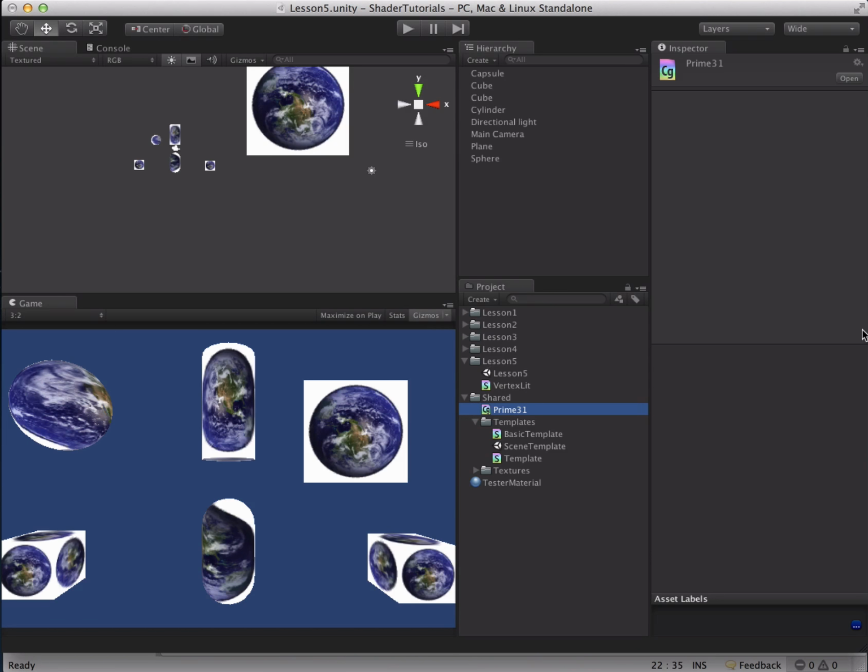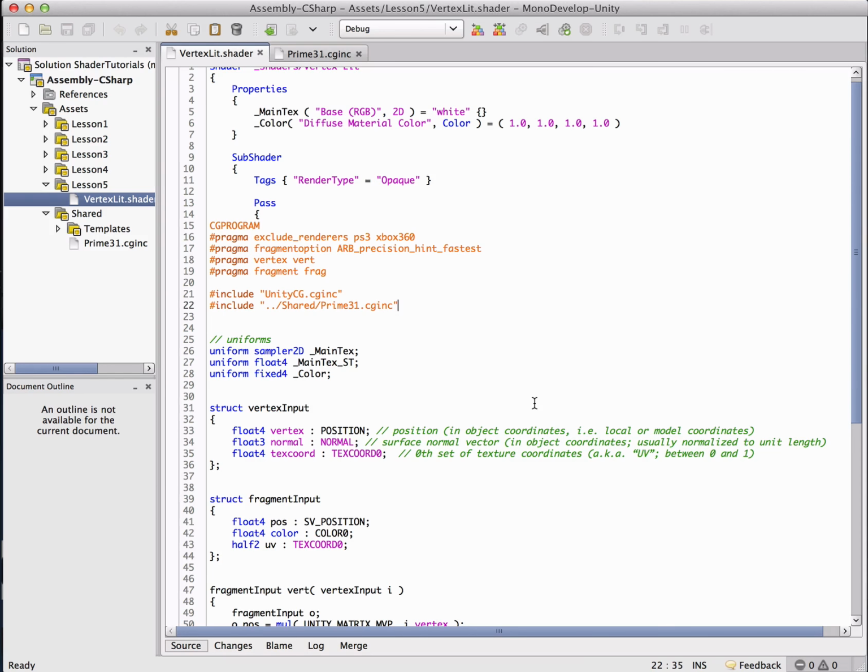Okay, the first thing we need to do here is tell Unity that this is going to be a shader that wants lighting information. To do that, we're going to see a new tag here: LightMode, ForwardBase. So this is our forward base pass. There are other tags for LightMode as well, and we're going to go into those in the next tutorial. This one we're keeping as simple as possible by just doing a vertex lit shader. When we get into pixel lit shaders, we're going to have to add a second pass.